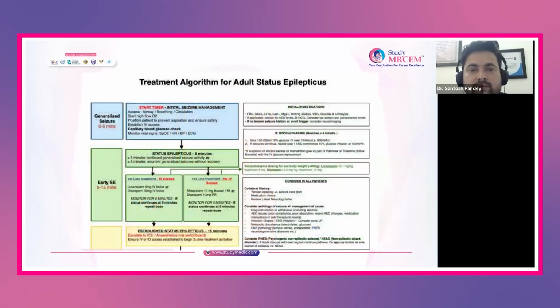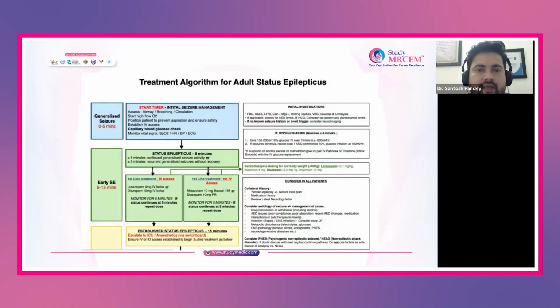This is the algorithm which you have to follow in any of your OSCE stations. You get the station and a patient has been given, and this is the adult patient first. Then I'll focus slightly on the pediatric patient also. This is how you have to go through your orchestration. When you have got the patient and the timer is on, the patient is having seizure activity, whatever history the examiner has given you. Now the patient is in the ER with you.